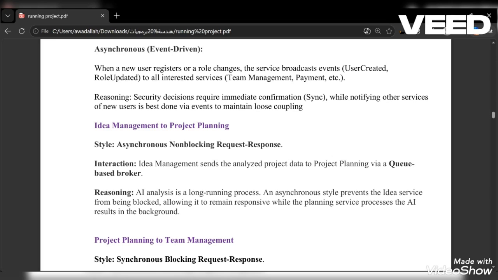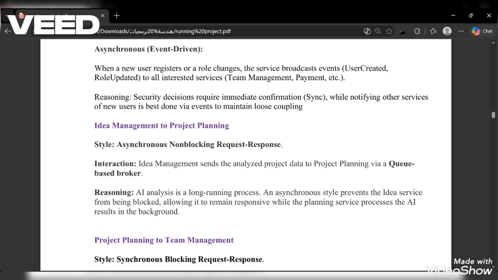AI analysis is a long process, so we don't want the idea service to be blocked and waiting. This is the idea. The first service publishes the idea to the queue and returns immediately. The planning service picks it up from the queue when it's ready. This is just the idea, simply.